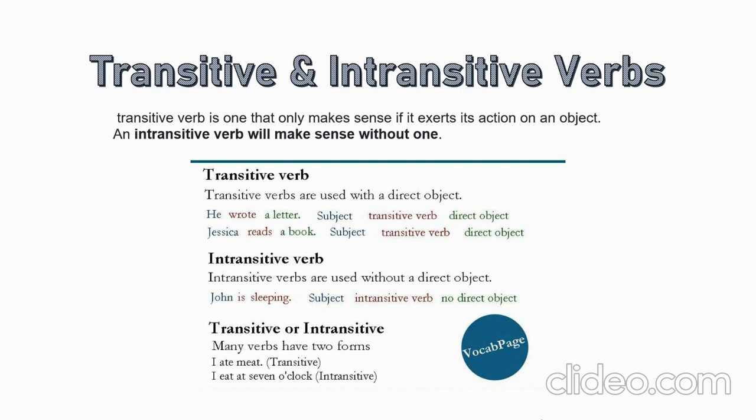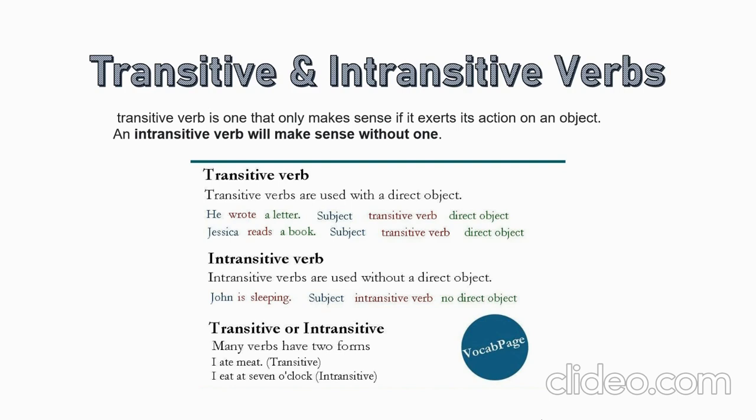For example, we can see the last example, I ate meat. Asking the question, what did you eat? I ate meat. So the answer comes as meat. So there is an object here. So ate here is a transitive verb, whereas it's present tense.